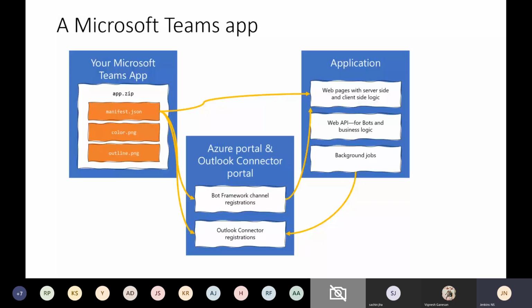And the third one is the application: the web pages, the server-side logic, your business background job, whatever it is. Everything is application. It's three frames. Think about it. One is your Microsoft app, the Teams manifest file with the logos, color.png and outline.png, two images to load. The middle one is the configuration part. The first two are configuration. The third, the application, is the original code.